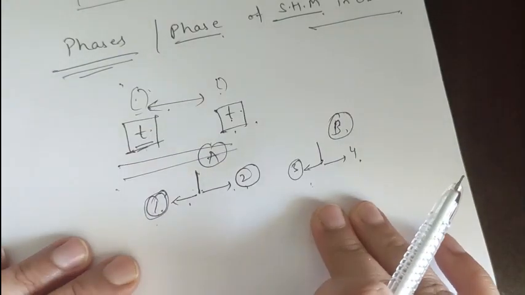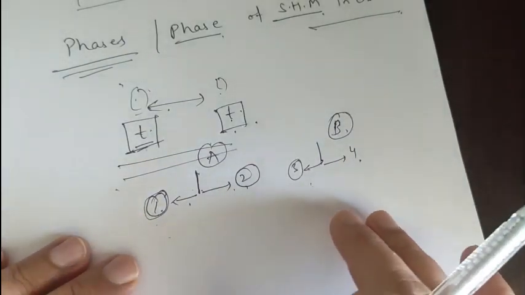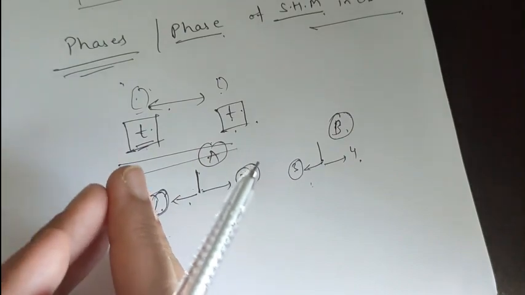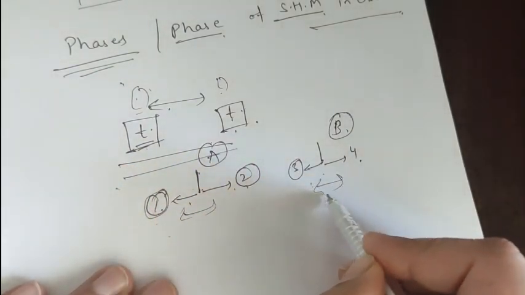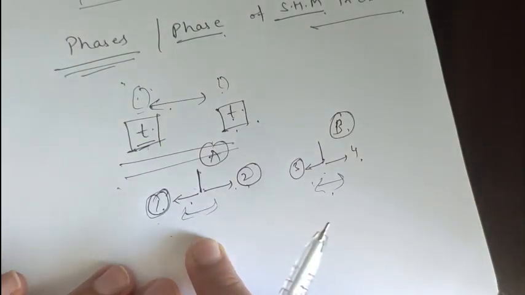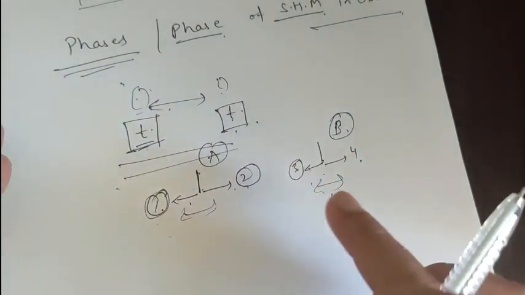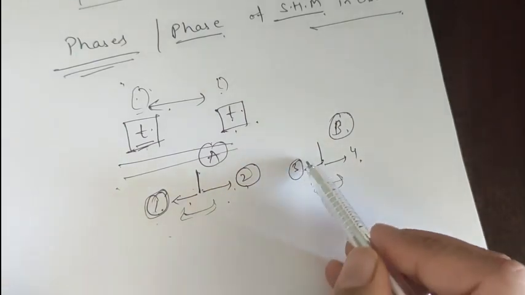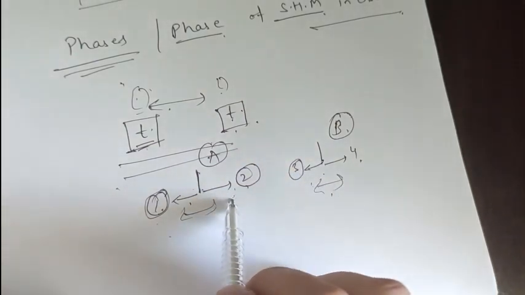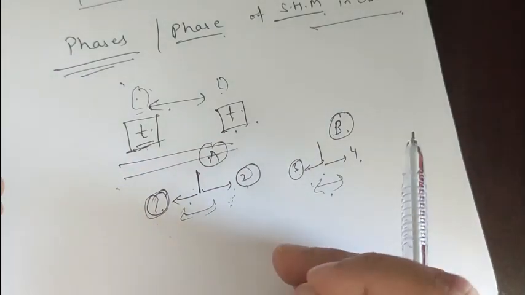How do we define a phase? It is a comparison of two oscillations which are happening at the same time, but do not necessarily move in the same direction or reach the same maximum excursion at the same time.